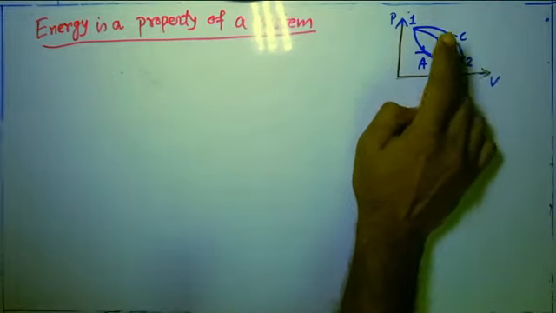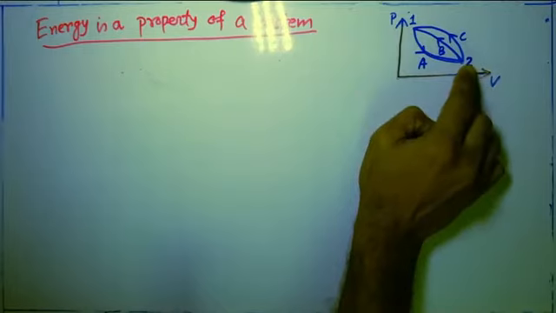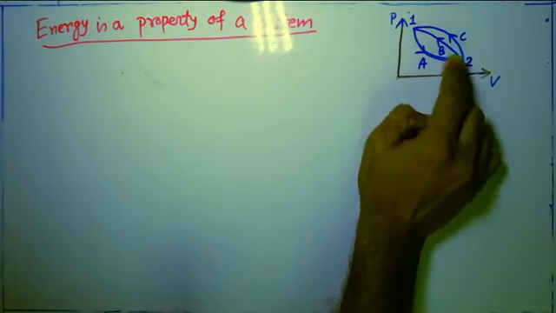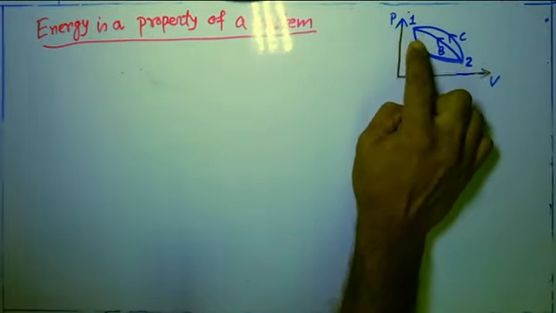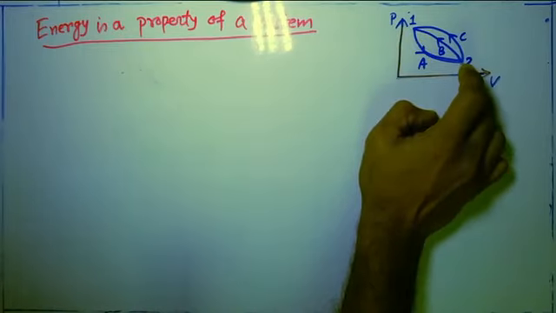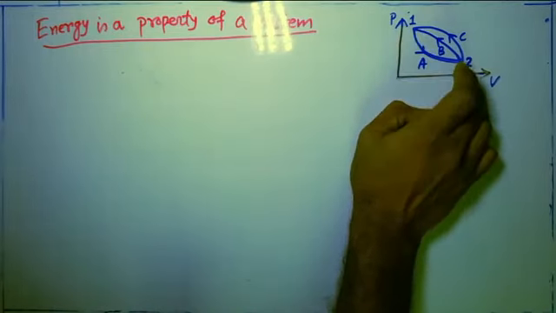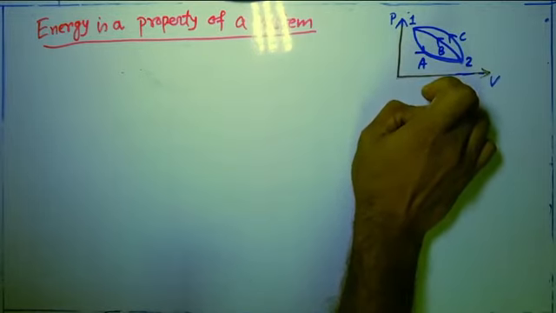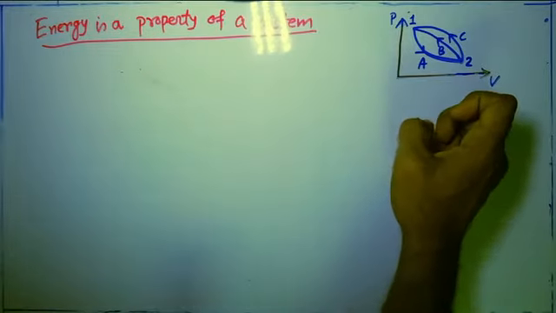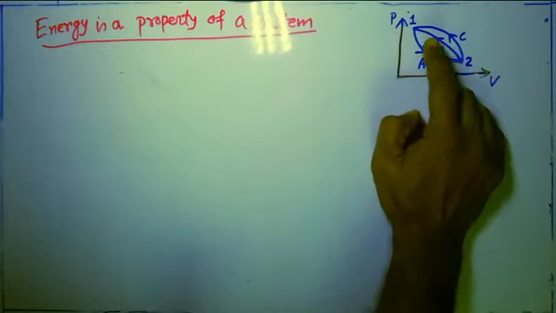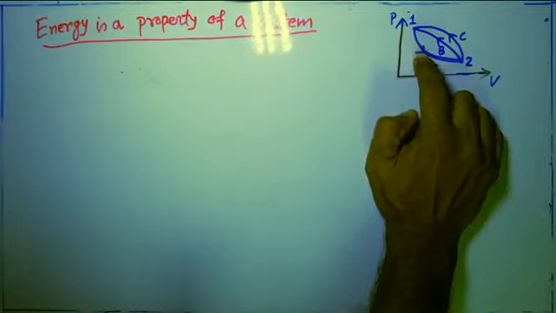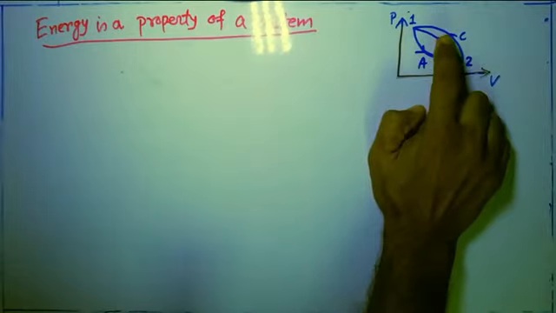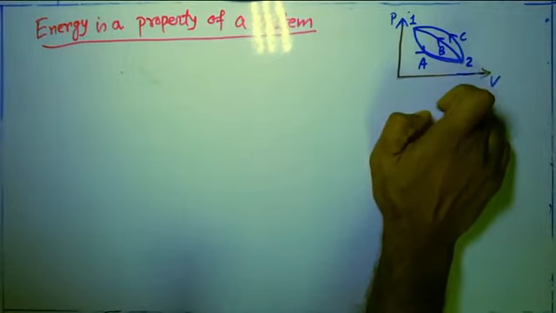Repeating my words, from state point 1 to state point 2 following path A, and again from state point 2 to state point 1 following path B, it completes a cycle. Similarly, we can say that processes A and C also complete a cycle.